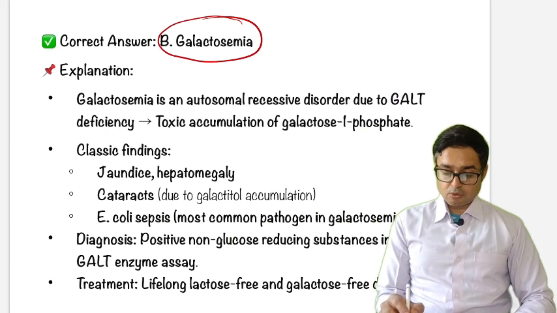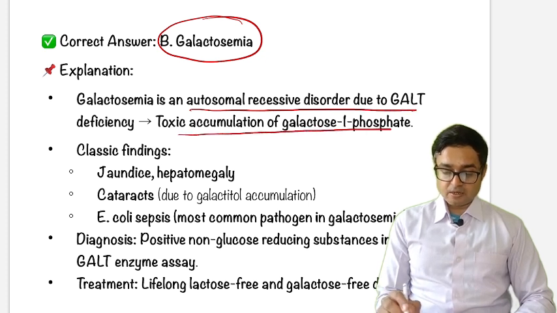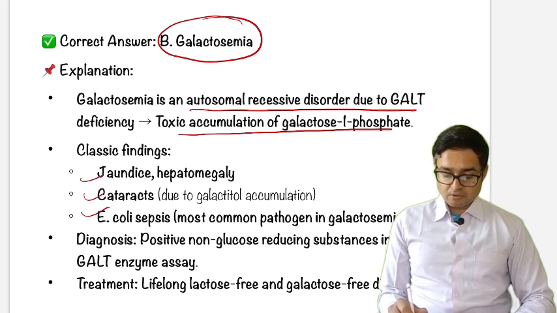So galactosemia is an autosomal recessive disorder due to GALT deficiency, with toxic accumulation of galactose-1-phosphate. The clinical findings will be jaundice, cataract, E. coli sepsis. The diagnosis is by positive non-glucose reducing substances in urine.